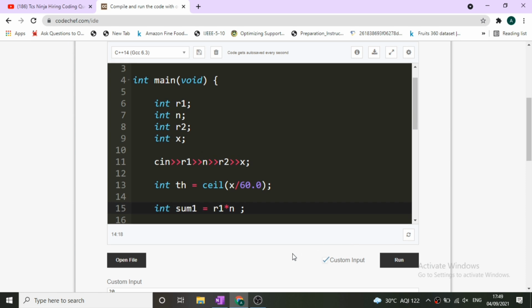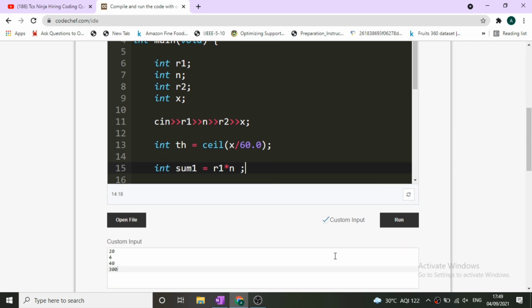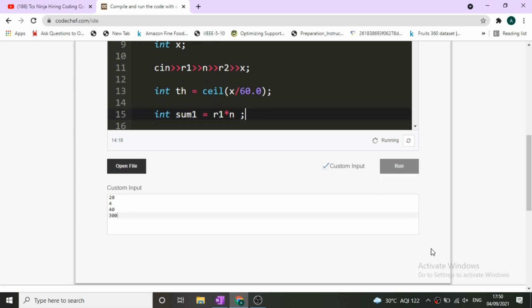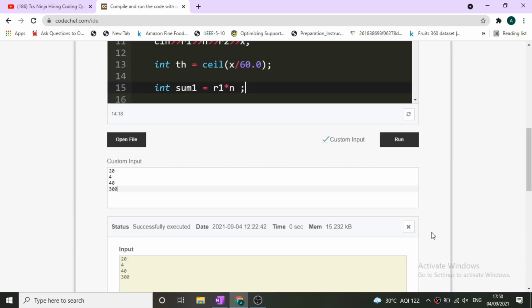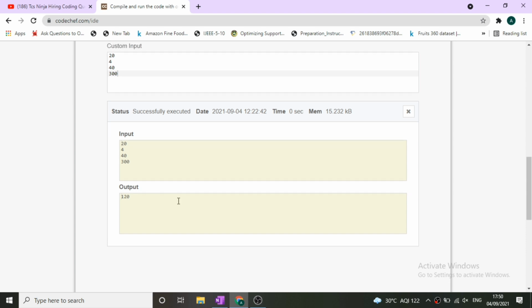So guys, one thing we forgot is to take input. We have not taken the input of r1, n, r2, x. That's why our answer was coming out to be 0, as their default values are 0 only. Once we have taken the input and test on this test case, our answer should come out to be 120 as given in the sample output, if there are no syntax errors. Okay, so it is coming out to be 120.